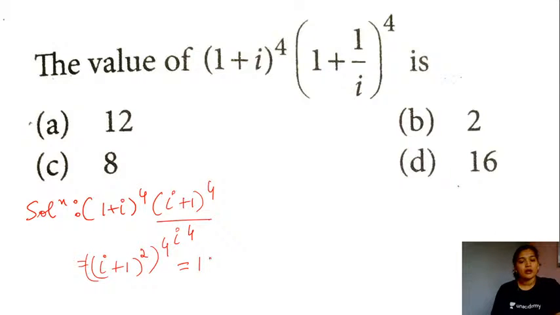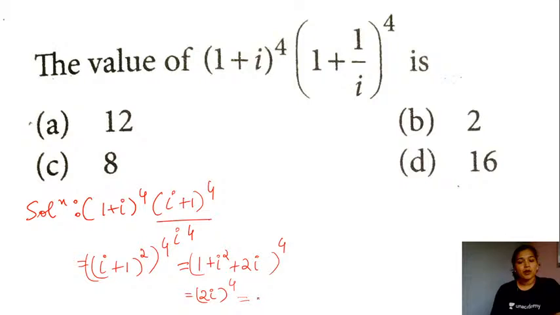This is going to be 1 plus iota square plus 2 times iota, and this term here is raised to the power 4. Iota square value is equal to minus 1. So 1 plus minus 1, this will be equal to 0. What remains is just 2i.